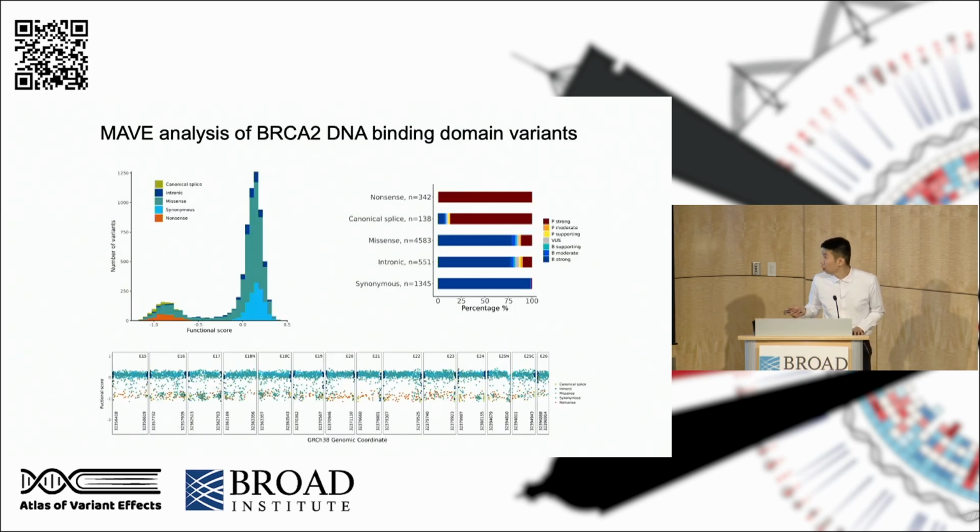As you can see, our model can clearly differentiate the nonsense and the synonymous variants, and they're fully separated on this functional score scale. The results are also consistent in our exon-based analysis. After we apply this functional category, we can still see the same trend, where almost all nonsense variants scored in the pathogenic strong category, whereas almost all synonymous variants were assigned to the benign strong category.